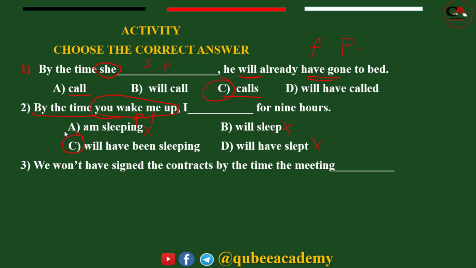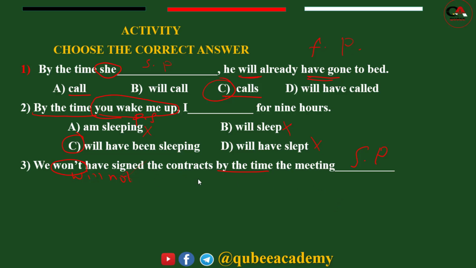The third: we won't have signed. Won't means will not. We won't have signed the contracts by the time the meeting. Now what's given? We won't have signed. Future perfect is given. This is an indicator of future perfect. Then here it should be simple present.